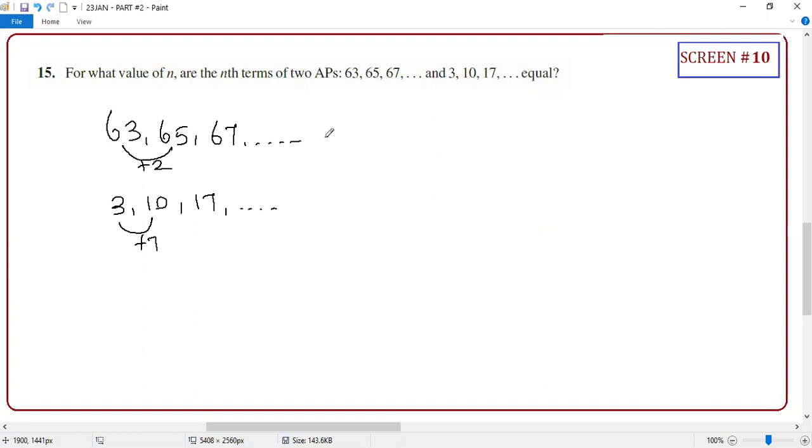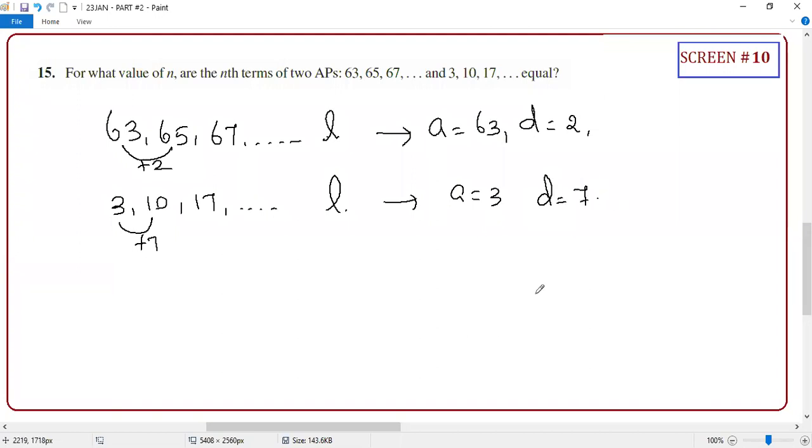So what Sahil is saying is that the last term L is the same for both, but the nth term position, that is N, is different. Correct or not, Sahil? Yes, sir. So just as Sahil mentioned, for this AP a is 63 and d is 2, and for the other AP a equals 3 and d equals 7.